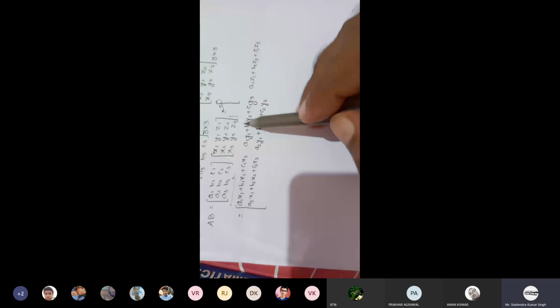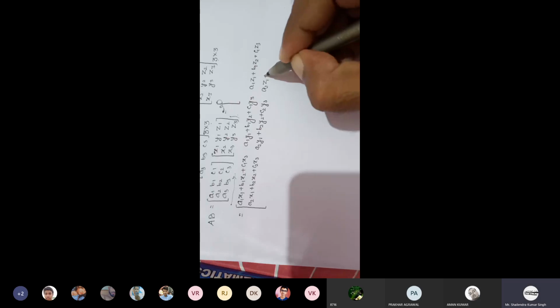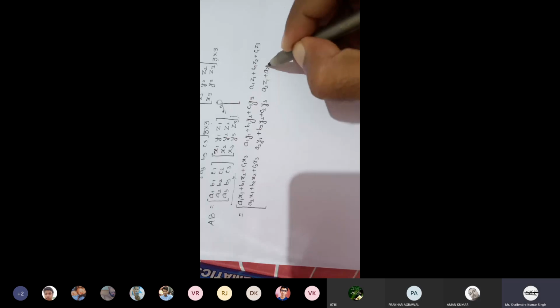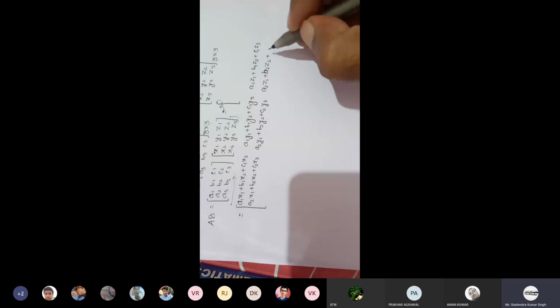Then second row, third column here: A2 Z1 plus, sorry, B2 Z2, B2 Z2 plus C2 Z3.